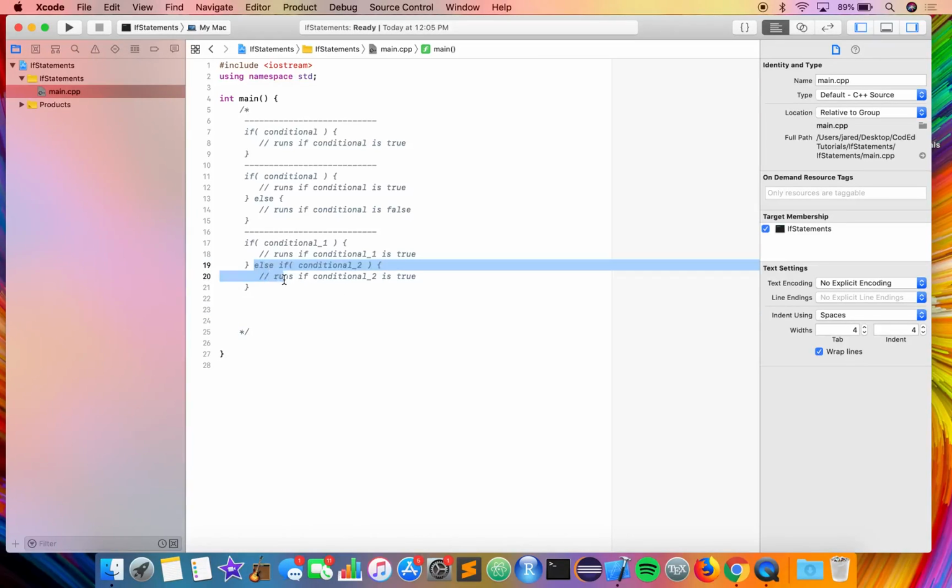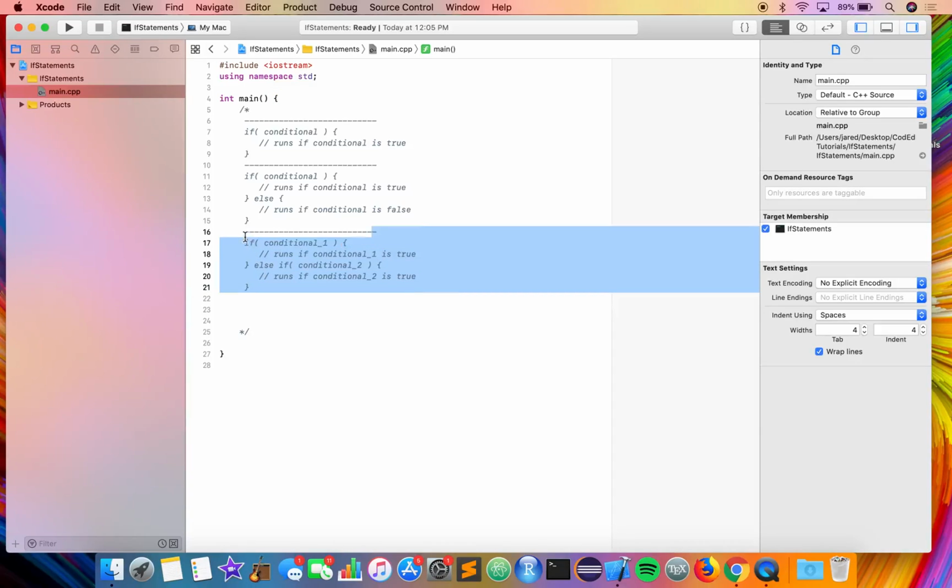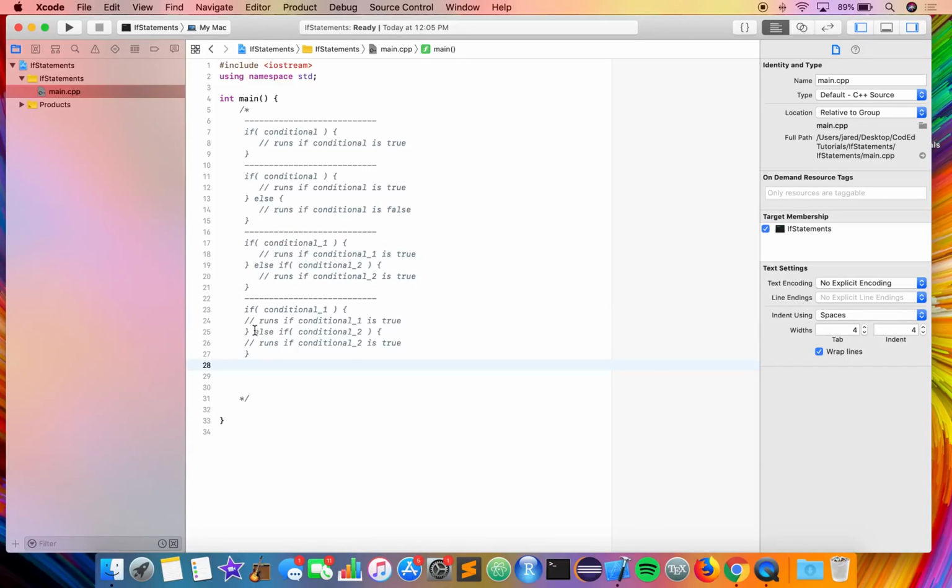However, if conditional 2 is false, then we get into the next type, which is called an if, else if, else. Basically, if conditional 1 is true, it will run that code and then jump to the code after. If it is not true, then it will check conditional 2.